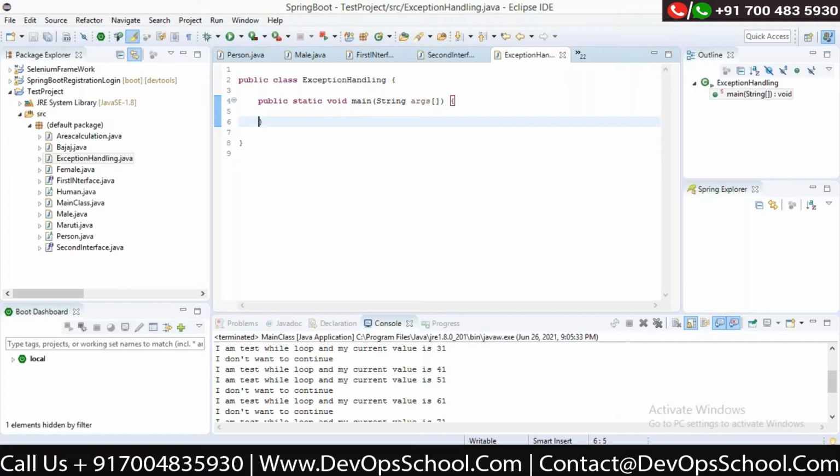So let's talk about one by one. First we'll talk about the checked exception. Before we move ahead, you define a class, public class and the class name, and then you mention a function, public static void main. Every class needs to have this void main function. This is basically the entry point of your application.